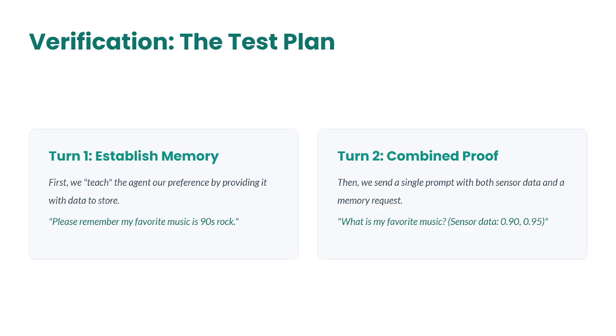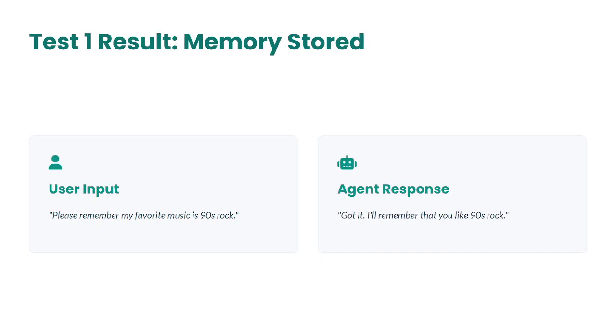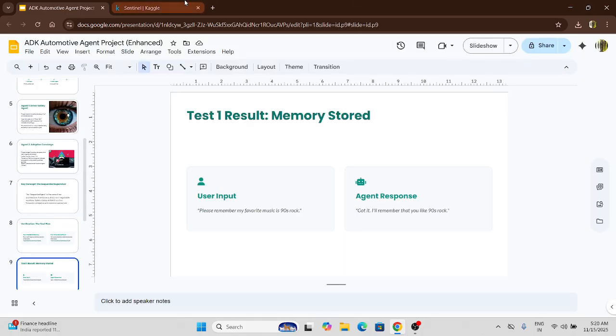Please remember my favorite genre is 90s rock. It is the prompt that I am giving. And after a few seconds, if you ask it, what is my favorite genre? Then it will be able to answer it. The sensor data 0.90 and 0.95 is about the eye detection and steering deviation. Okay. While going through the code, I will be able to explain it further. I think we can go to the code right now, and then we will move to the rest of the slides.